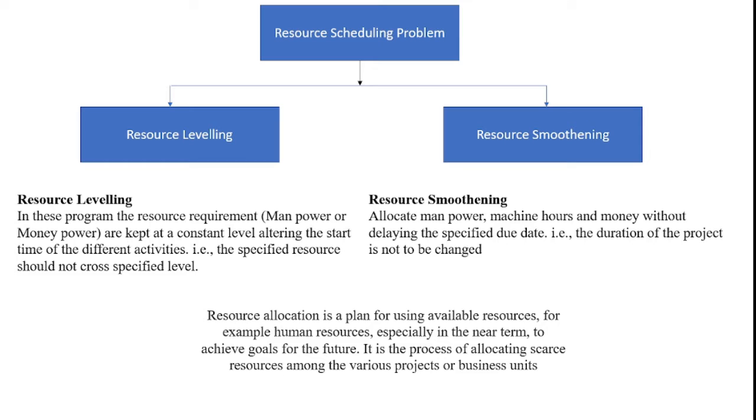After understanding resource leveling, we can move to resource smoothing. What is resource smoothing? In that, we can allocate manpower, machine hours, and money without delaying the specified due date or commitment date that we provided to the customer. That is, the duration of the project is not to be changed. So the commitment date is not changed, but we can allocate the available resources not exceeding their limits, which is known as resource smoothing.